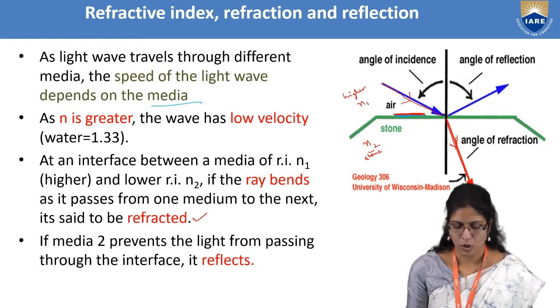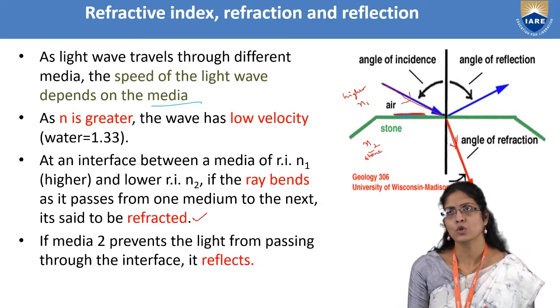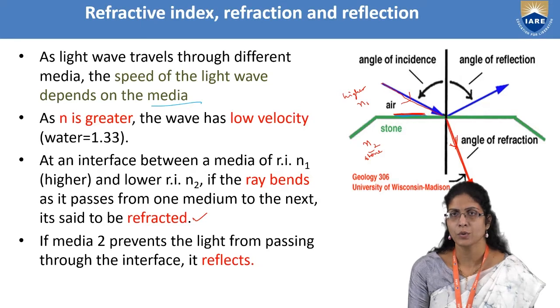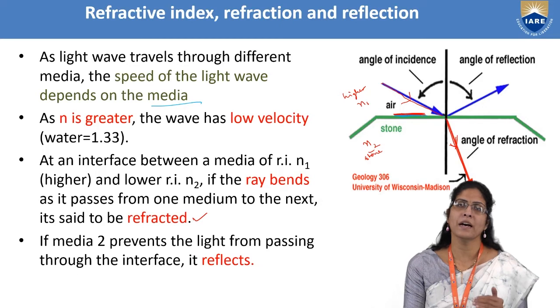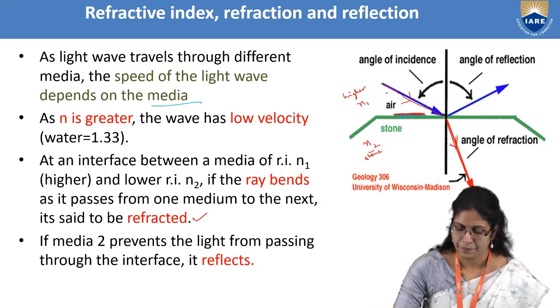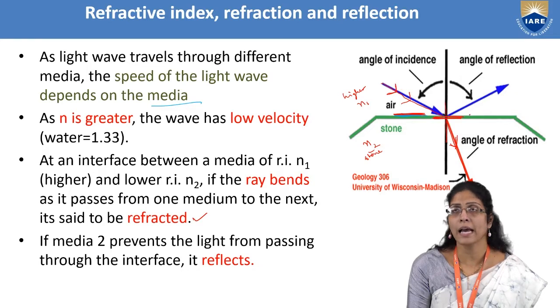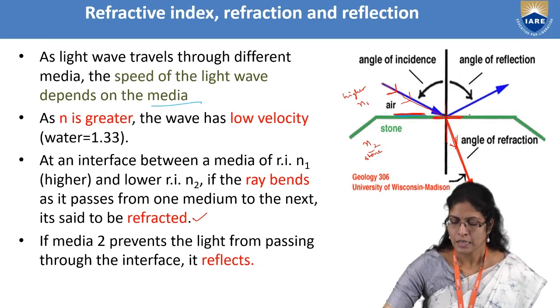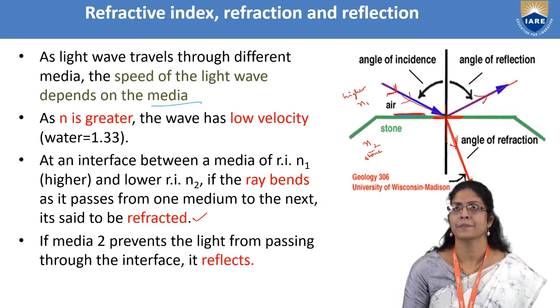And sometimes, suppose N2 is a medium which doesn't allow light to pass through it. Then the ray which is illuminated onto this surface, which is not allowing light to pass through it, will be reflected back.